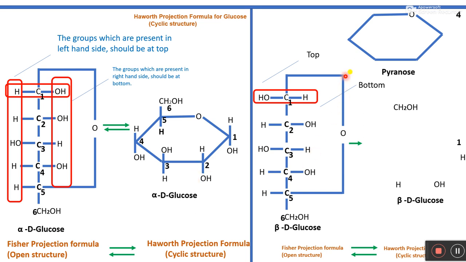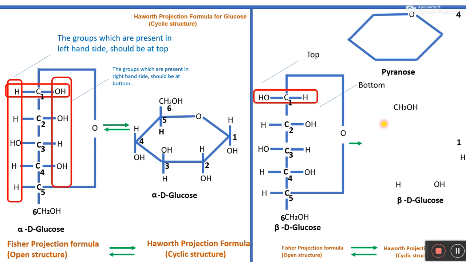Now I would like to explain the formation of the cyclic structure of beta D glucose on the basis of the Haworth projection formula. Again, for that, in beta D glucose, the hydroxyl group should be at the left hand side of the carbon number 1. So it is here. So that's why this is known as beta D glucose. And this cyclic structure is generally based on the Fischer projection formula. So from this Fischer projection formula of beta D glucose, we will have to draw the structure of beta D glucose on the basis of the Haworth projection formula, right?